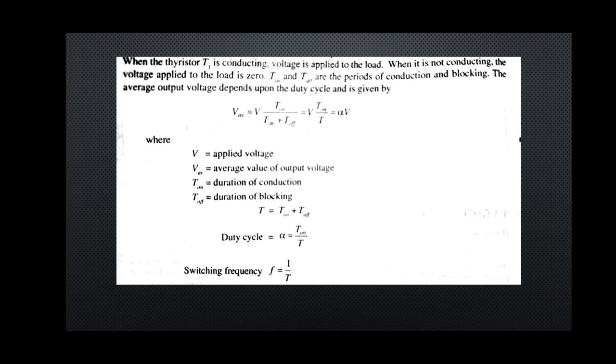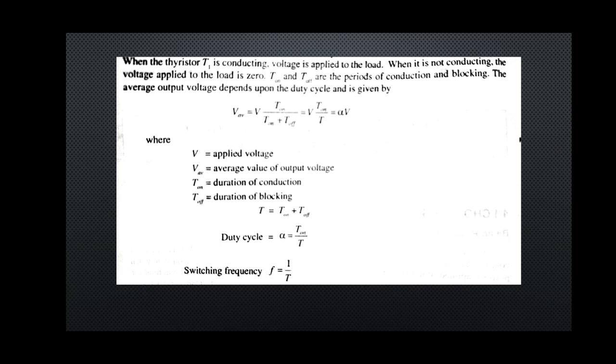Now where V is the applied voltage, V average is the average value of output voltage, T on is the duration of conduction, T off is the duration of blocking, and we know the time period of the wave is T and it will be equal to the sum of T on plus T off.